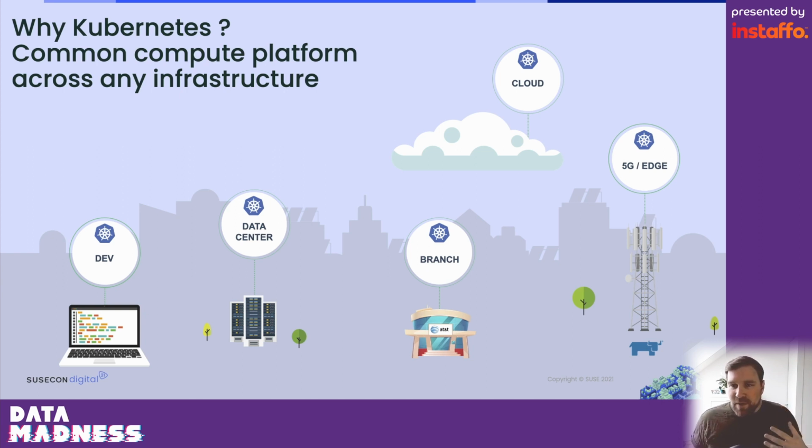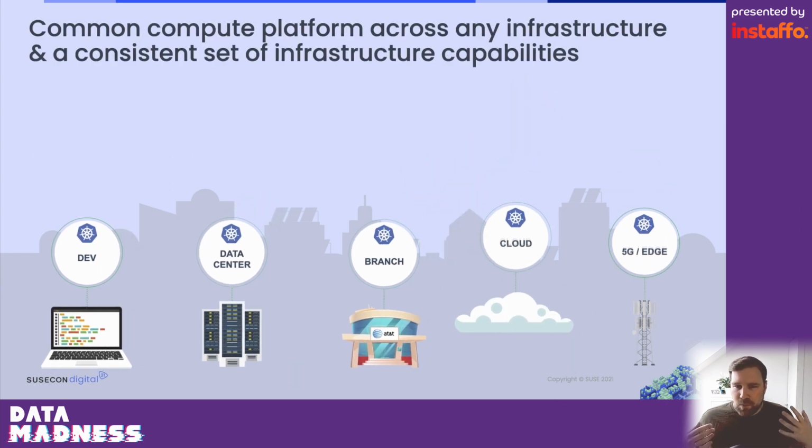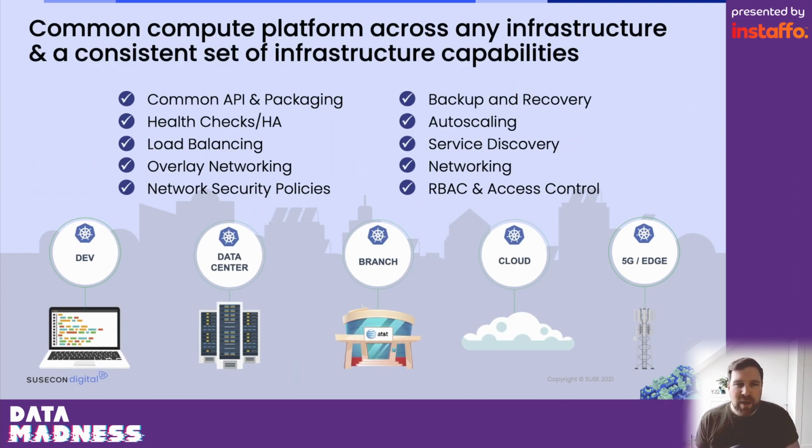And on all these different infrastructures, Kubernetes then provides a standardized and common API that not only helps you to start and stop containers and deploy and update containers on the infrastructure, but it also cares about health checks, load balancers, overlay networking, security policies, service discovery, backup and disaster recovery, role-based access control, and so on. So this is great. And Kubernetes can really help you a lot by not reinventing the wheel all the time and spending hours and weeks on writing and maintaining deployment scripts or monitoring integrations.